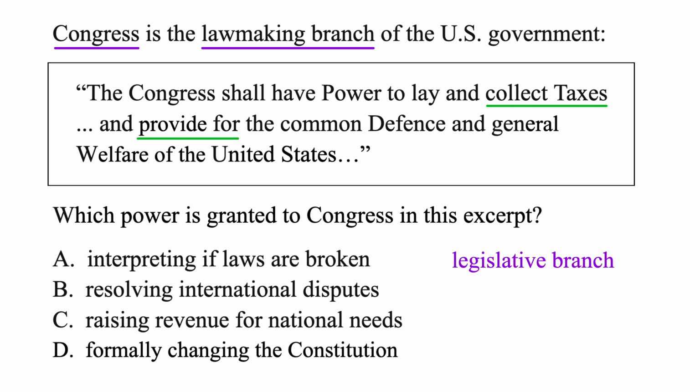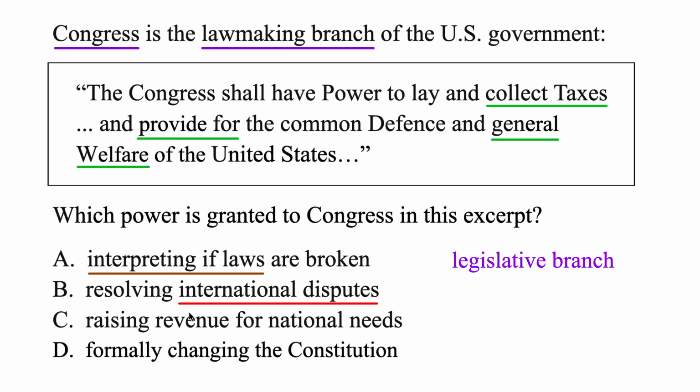Basically, provide services for the general welfare of citizens and the U.S. So again, which power is granted to Congress in this excerpt? The first one, interpreting if laws are broken. Well, they don't really mention anything about specific laws being broken or needing to be interpreted, so the first one doesn't sound right. The next one, resolving international disputes. That's like conflicts between different countries. They don't mention anything about that either, so probably not.